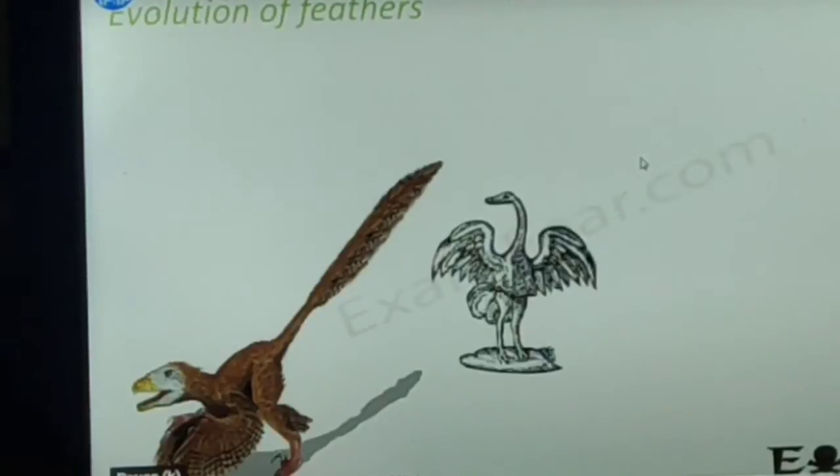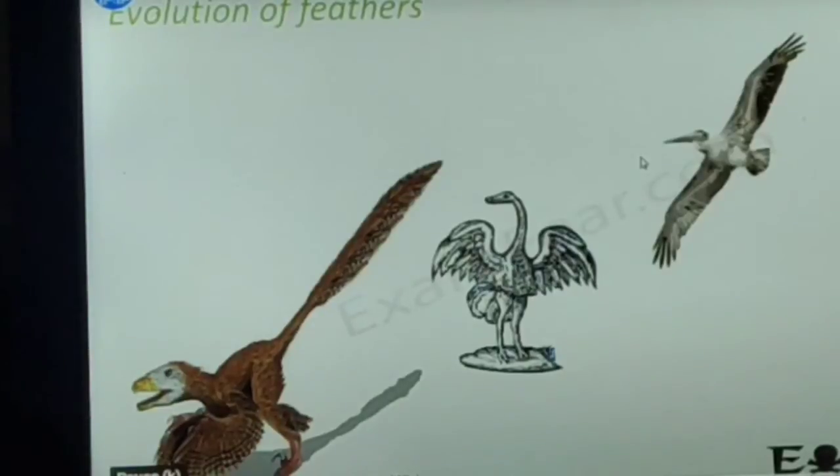So what was the use of feathers in dinosaurs? Dinosaurs used these feathers only for insulation. Dinosaurs were not able to fly, but the birds which developed afterward have feathers too and they are able to fly also.